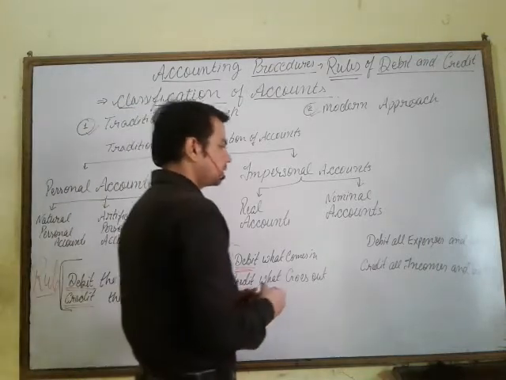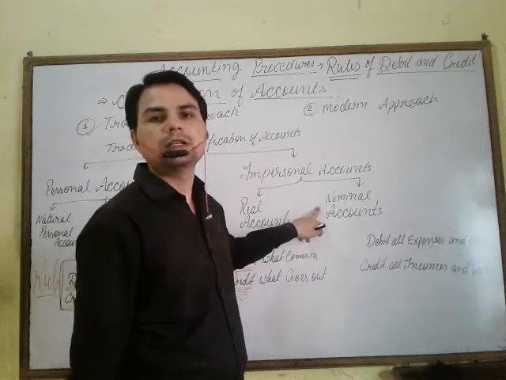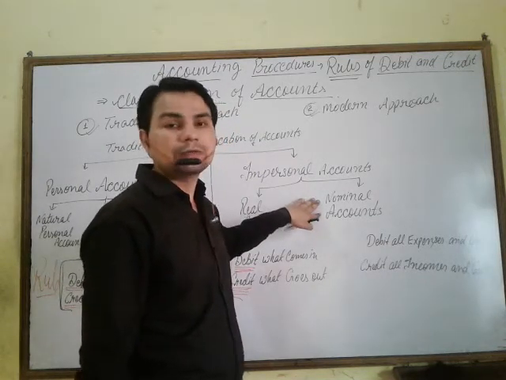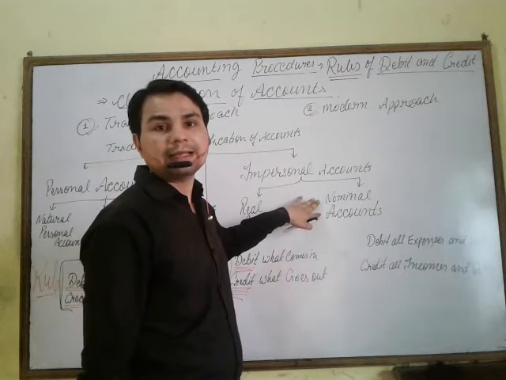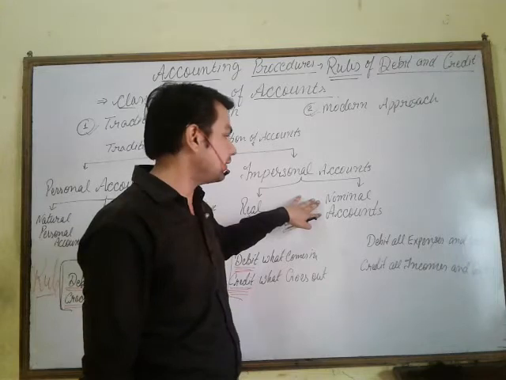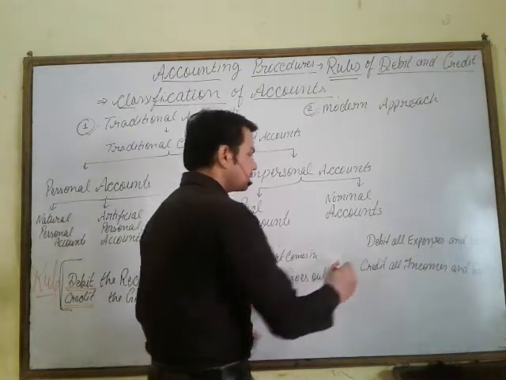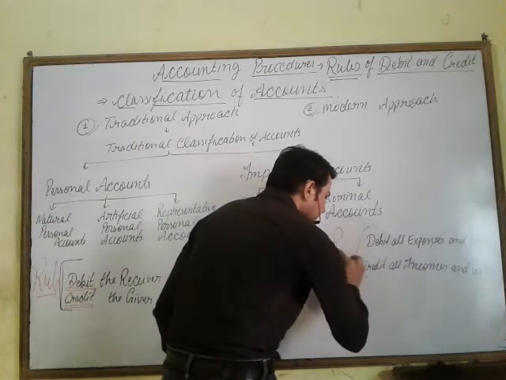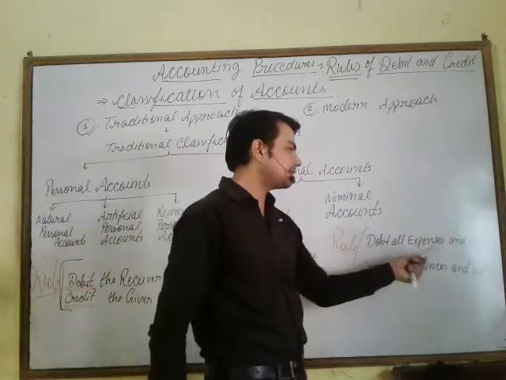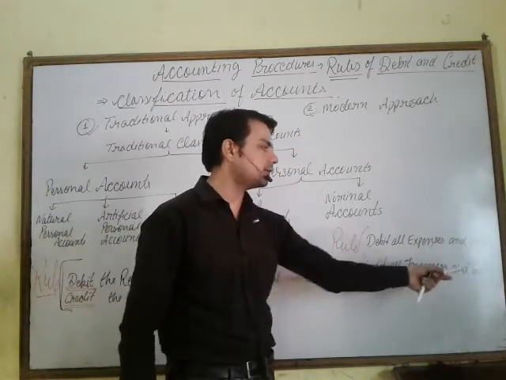Next, nominal account. These accounts are related to expenses, losses, those accounts which are opened for payments like expenses, expenditures, incomes, revenues. They are called nominal accounts. The rule for these is: debit all the expenses and losses and credit all the incomes and gains.